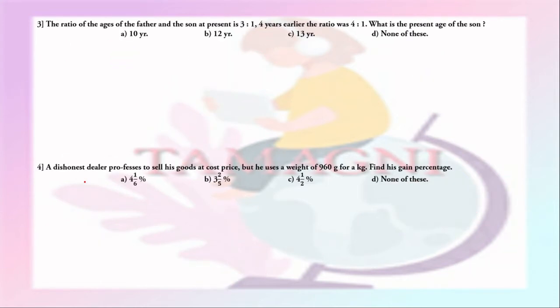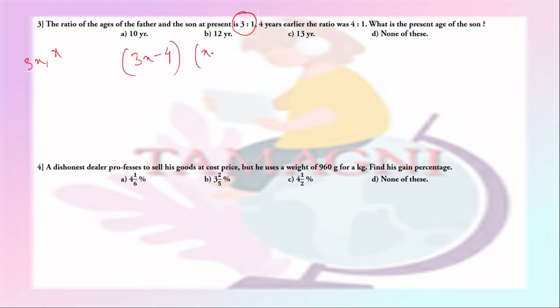Question number 3. The ratio of ages of father and the son at present is 3:1. 4 years earlier the ratio was 4:1. What is the present age of the son? So the ratio of present age is 3:1. So we can assume the present age of father and son as 3x and x. So the age 4 years earlier will be 3x minus 4